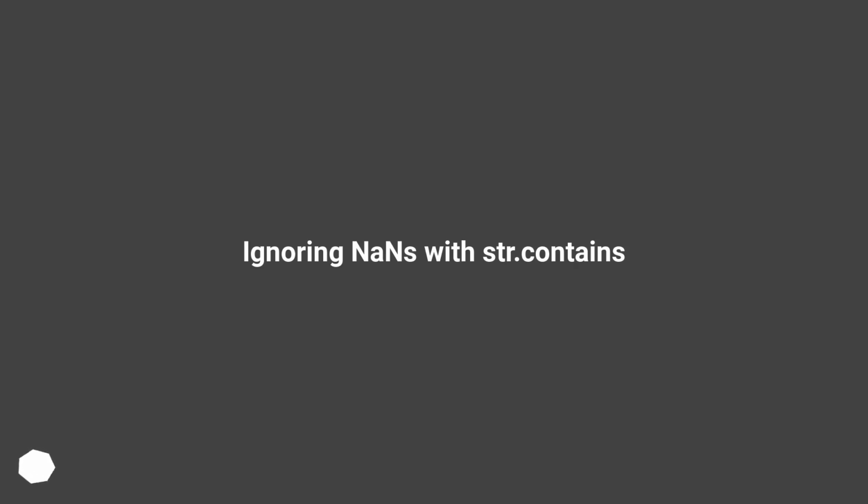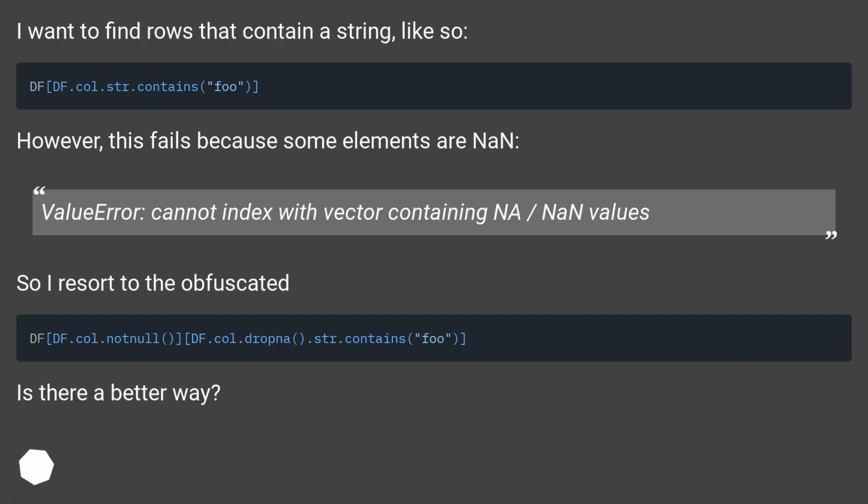Ignoring NaNs with str.contains. I want to find rows that contain a string, like so. However, this fails because some elements are NaN. Value error, cannot index with vector containing NaN values. So I resort to the obfuscated. Is there a better way?